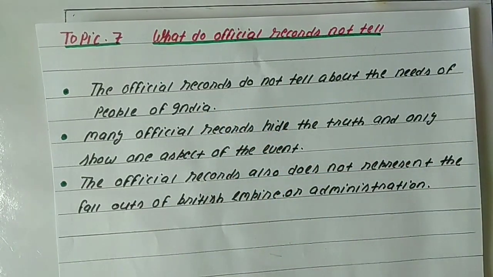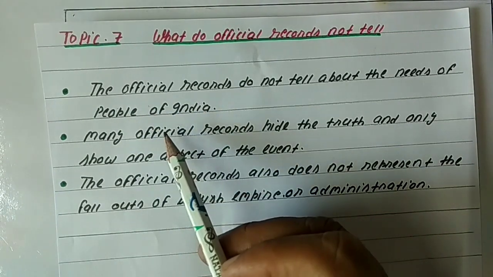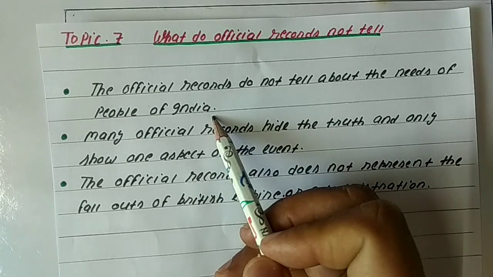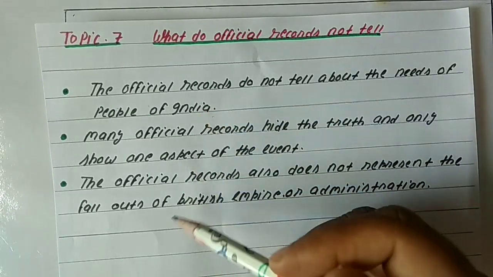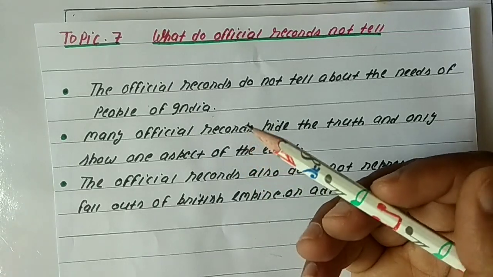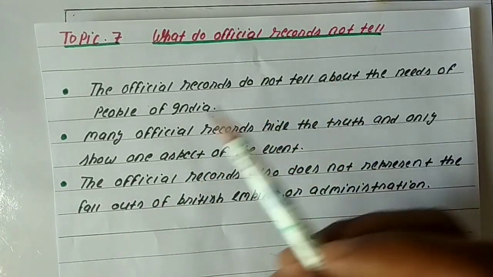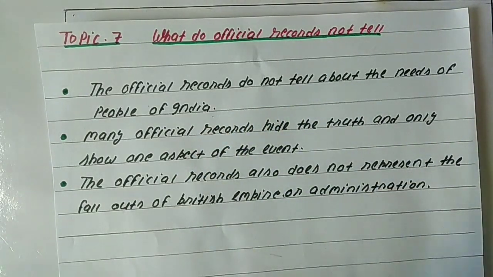The first point is that official records do not tell us about the needs of the people. As these records are maintained by the British officials, they only keep the things associated with the administration. Such records do not tell us about the needs and wishes of the people.